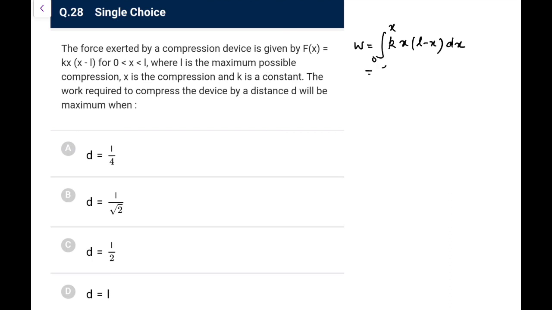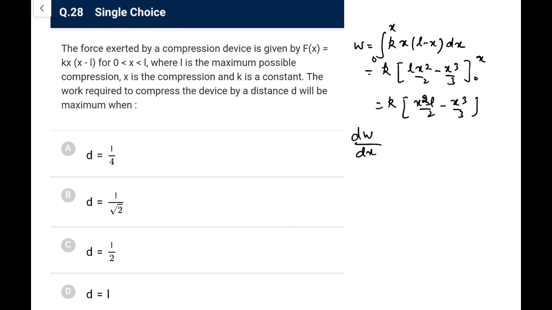So what we will have, k times (Lx square by 2 minus x cube by 3) from 0 to x, so it would be k(x square L by 2 minus x cube by 3). Now what you require? You require it to be maximum. So for maximum, dW by dx has to become 0.